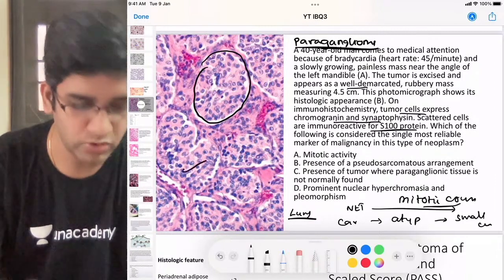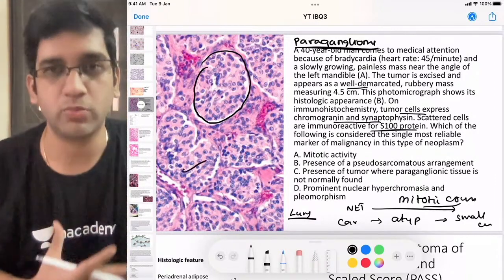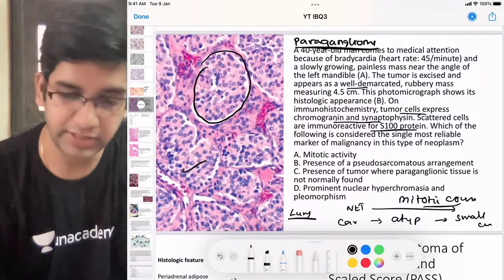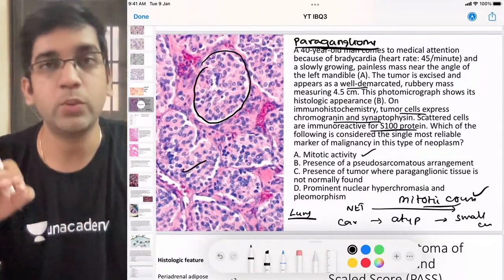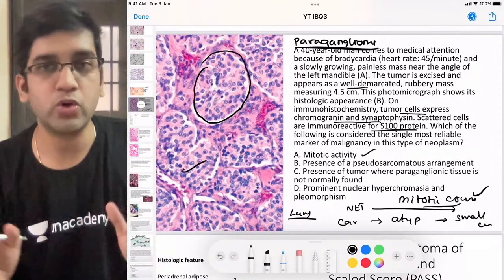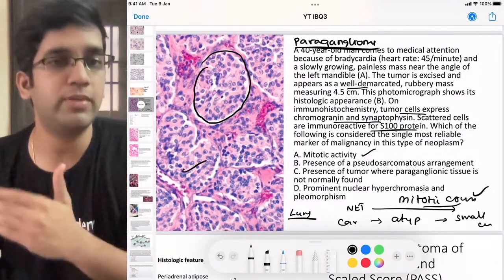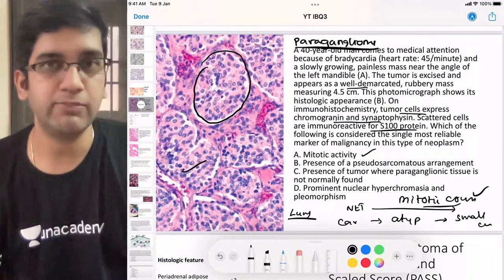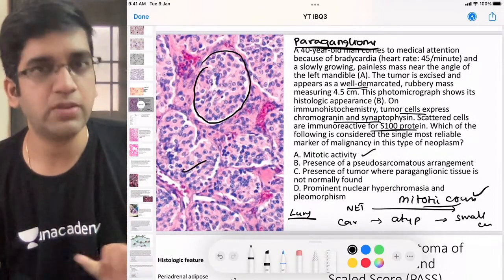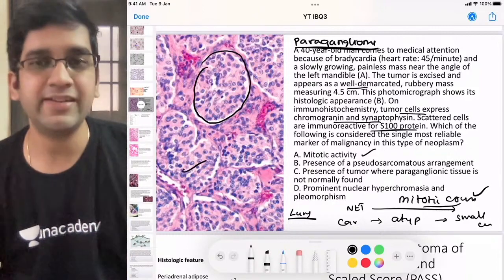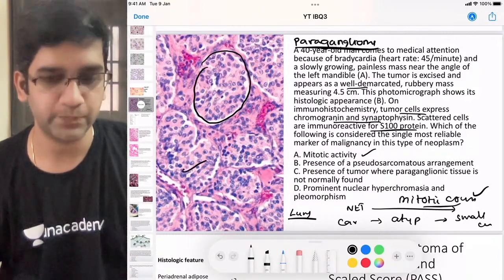Some of you will say that this is also pleomorphic. I might say that it is not pleomorphic. So I want more of an objective finding. Mitotic count is a very, very objective finding. Mitotic activity will be a reliable finding for any neuroendocrine tumor to categorize them into benign, borderline or malignant, right? Keep this in mind. It's not only for paraganglioma. Pancreatic neuroendocrine tumor, same mitotic count. Any NET, I'm going to think of a mitotic count, right?